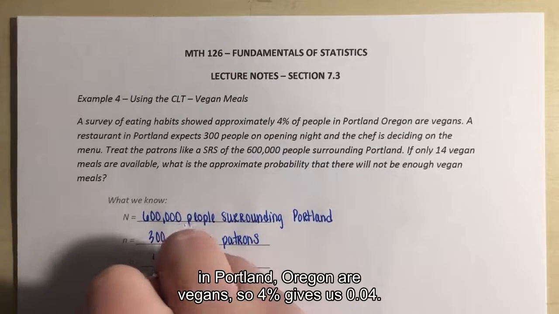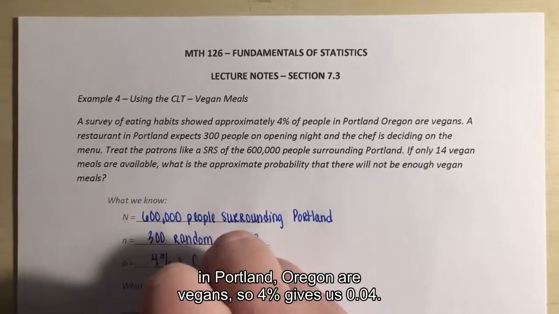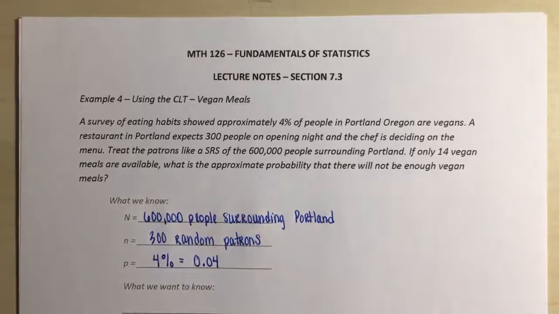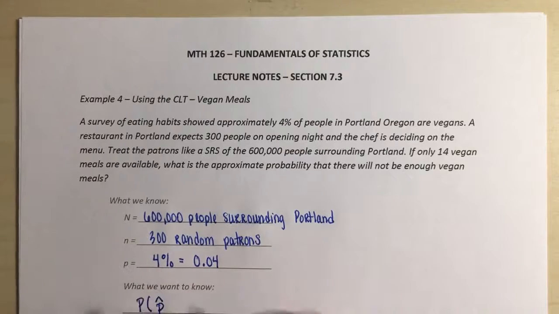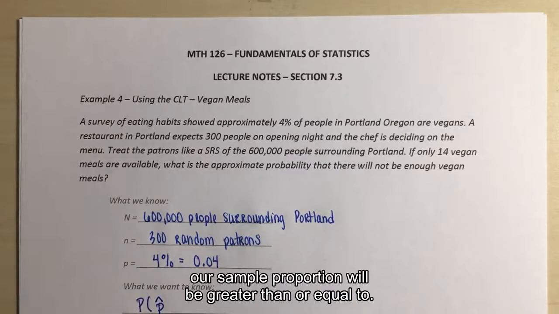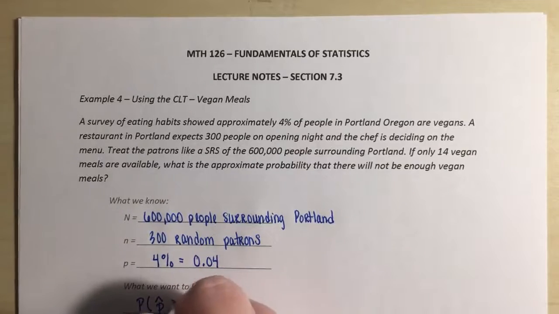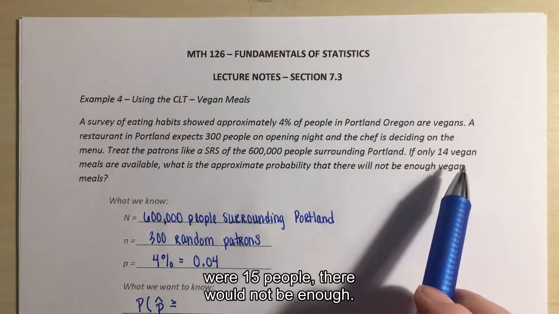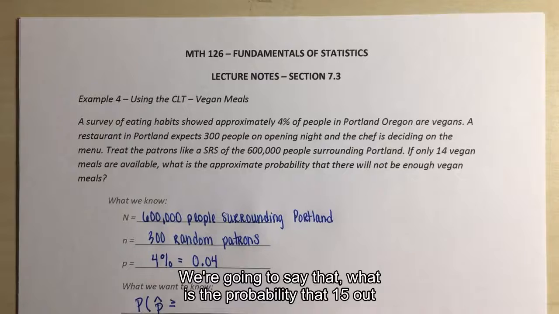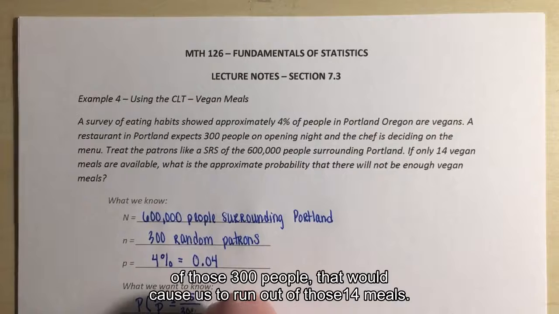So 4% gives us 0.04. Right. So what we want to know is, what is the probability that P hat, our sample proportion, will be greater than or equal to, right? We have 14 vegan meals, so if there were 15 people, there would not be enough. So we're going to say, what is the probability that 15 out of those 300 people, right, that would cause us to run out of those 14 meals?